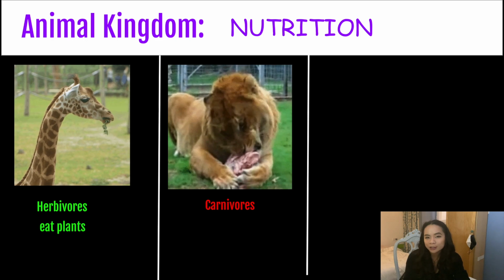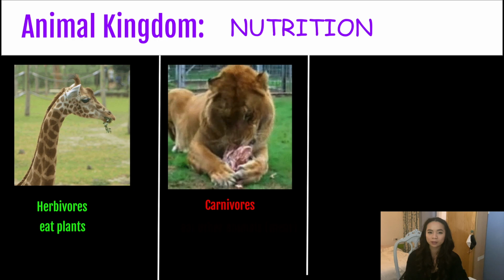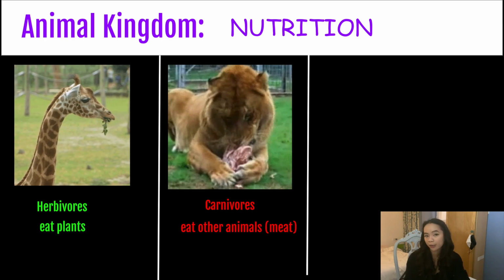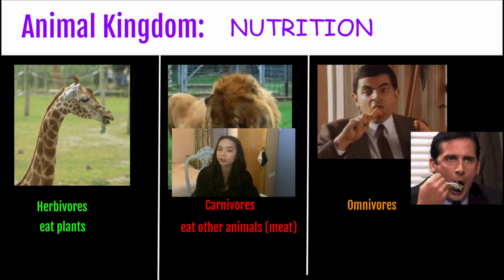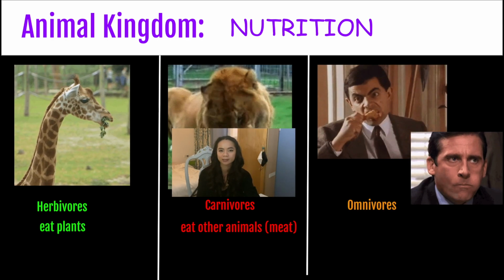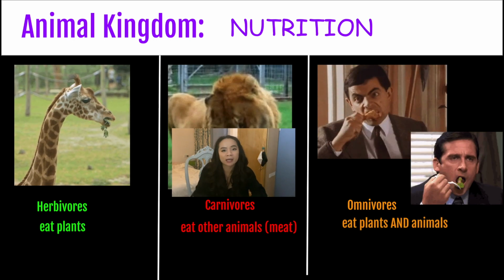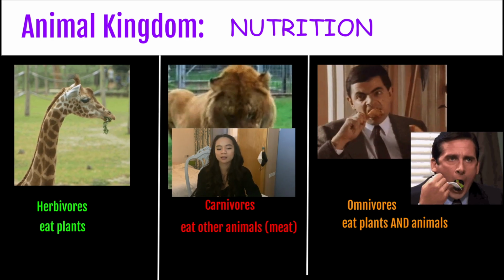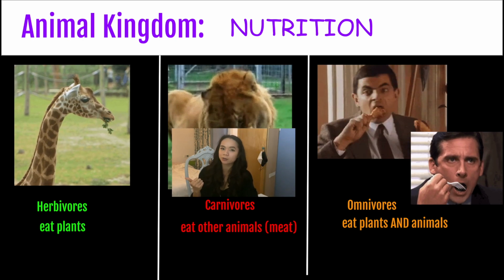Carnivores. What do you think a carnivore eats? It eats meat. They eat other animals. For example, the lion eats other animals. It eats meat. So, what about omnivores? What does an omnivore eat? Both. They eat plants and animals. They eat plants and meat. Humans are omnivores. We can eat plants and we can eat animals.